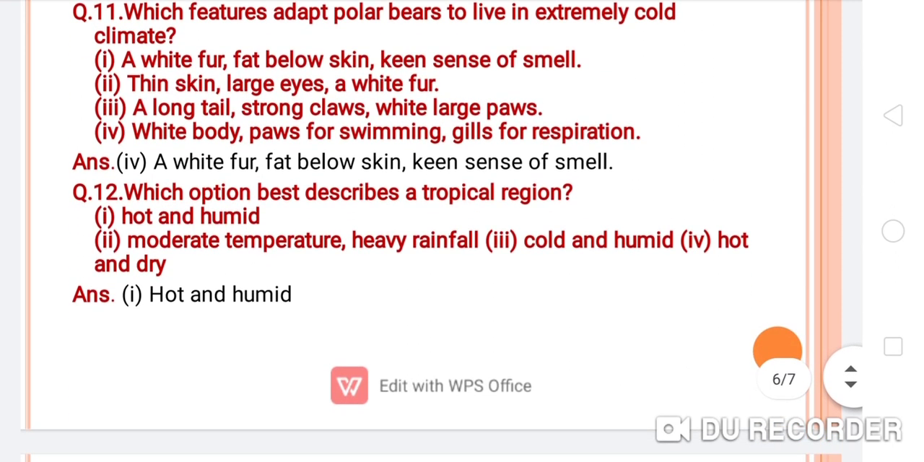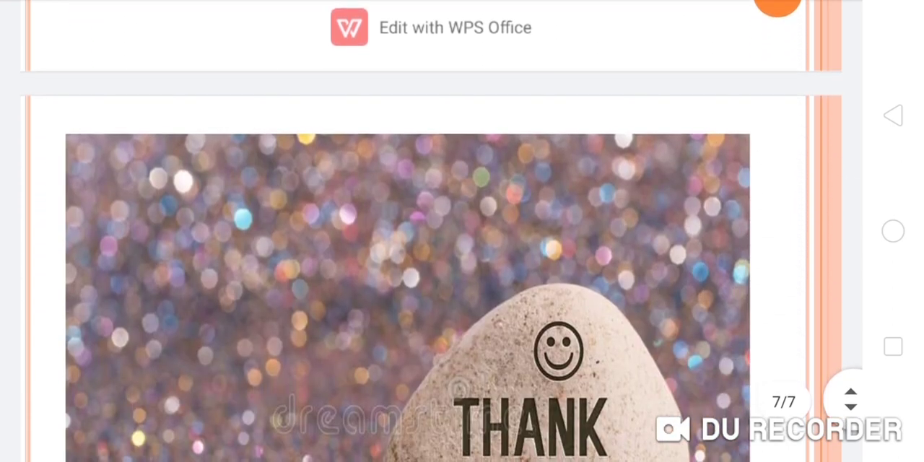Now next question, question number 12. Which option best describes a tropical region? That is hot and humid, moderate temperature, heavy rainfall, cold and humid, and hot and dry. So the answer is hot and humid. So here students, we have completed the exercises of chapter number 7. So I hope students